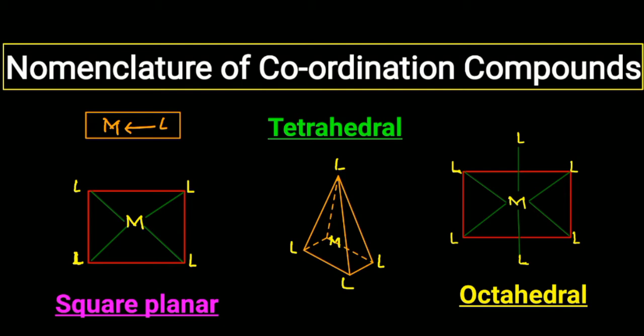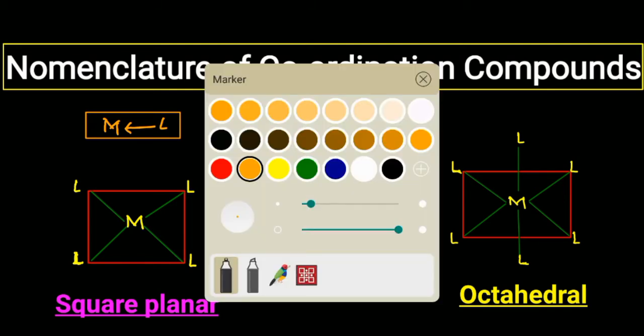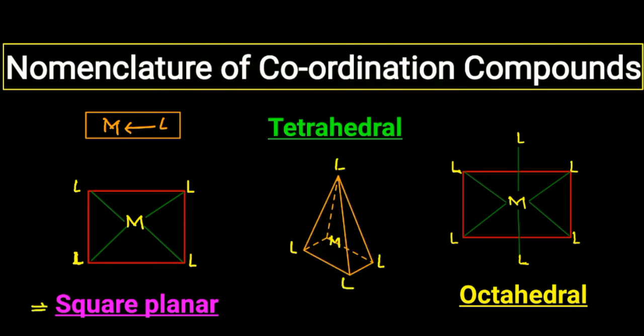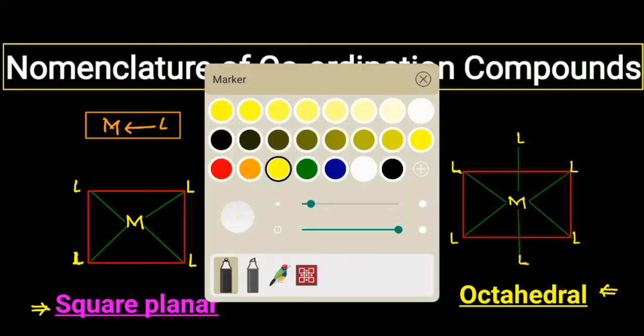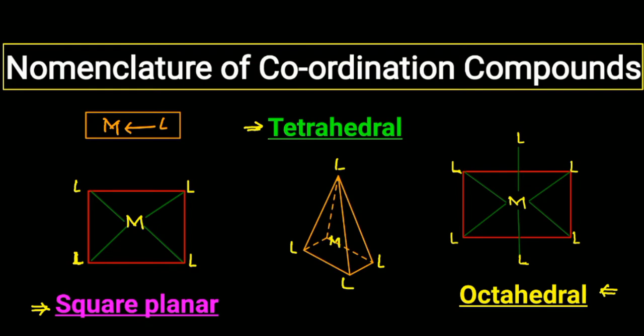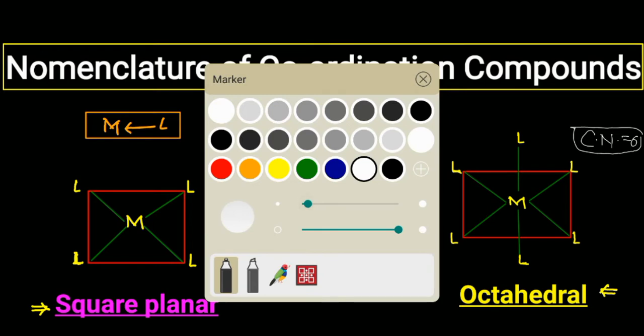So I have these three different complexes. The majority of the complexes are found in these systems. First, a square planar complex, then a tetrahedral complex, and an octahedral complex. The square planar and tetrahedral complexes belong to coordination number 4, while an octahedral complex belongs to coordination number 6. Today in this lecture I am going to discuss how to name these inorganic compounds.